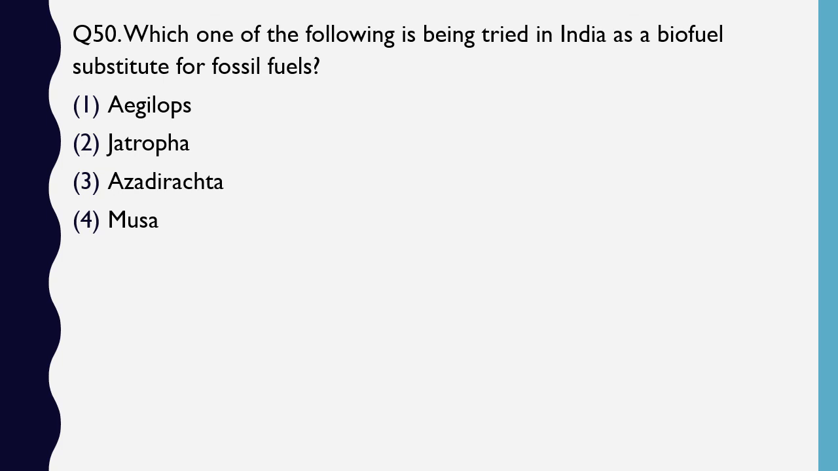Question number 50. Which one of the following is being tried in India as a biofuel substitute for fossil fuels? Agiolops, Jatropha, Azadirachta, Musa. The correct answer is option 2, Jatropha.